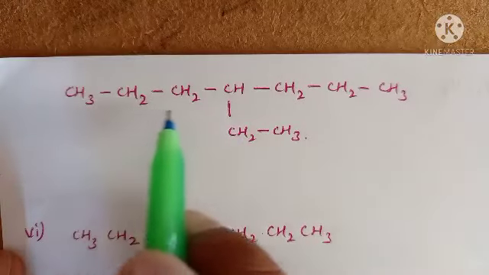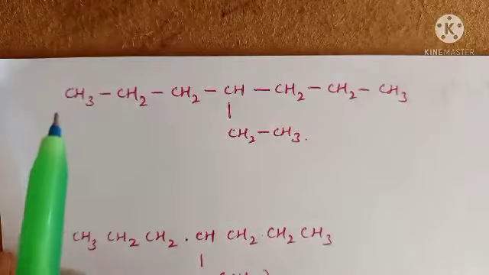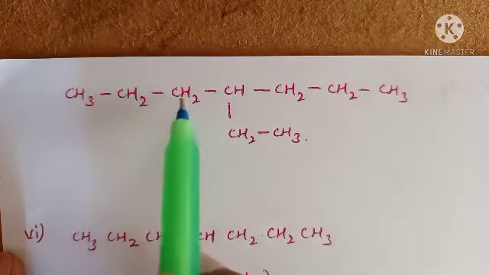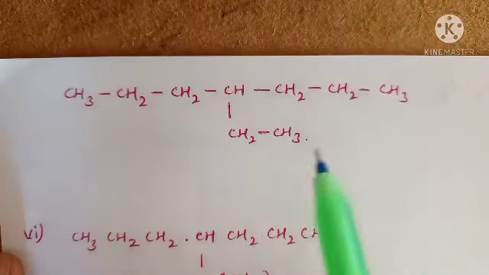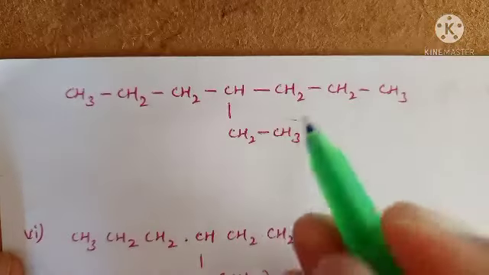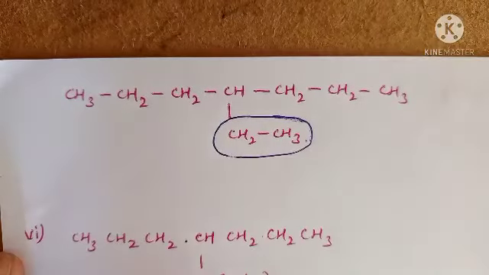And this is the long chain. In this long chain, how many carbon atoms are present? 1, 2, 3, 4, 5, 6, 7. And this is the substitution. This is the substitution. Right.